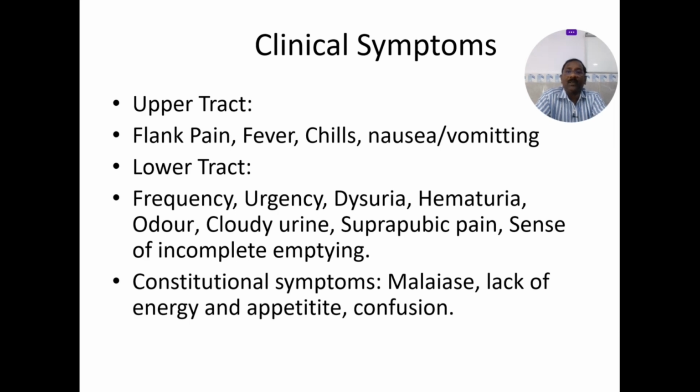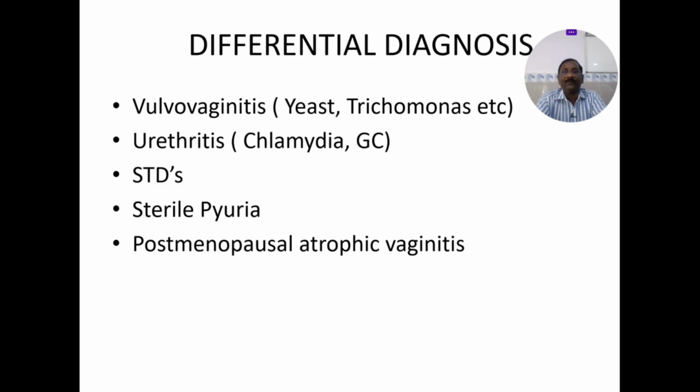The clinical symptoms of the upper tract, that means pyelonephritis, kidney and ureters: flank pain, fever, chills, nausea, vomiting. Systemic symptoms will be here in pyelonephritis. In the lower tract, no systemic symptoms, only localized symptoms and signs like frequency, urgency, dysuria, hematuria, foul odor, cloudy urine, suprapubic pain, sense of incomplete emptying. Constitutional symptoms like malaise, lack of energy, appetite loss, confusion are seen in any acute infection.